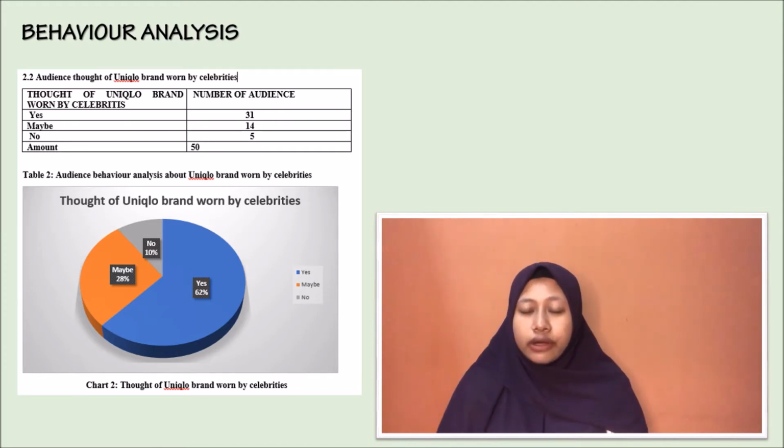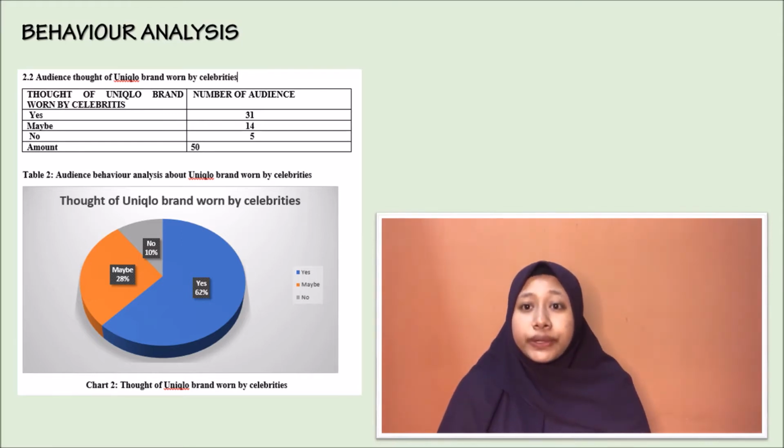Firstly, 31 audience, equivalent to 62%, agree that Uniqlo brand is worn by many celebrities, and 14 audience, equivalent to 28%, think that maybe Uniqlo brand is worn by celebrities or not. Meanwhile, the other 5 audience, equivalent to 10%, disagree and say no to their thought about Uniqlo brand worn by celebrities.